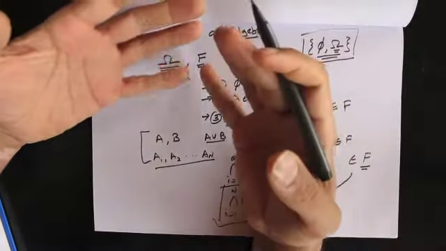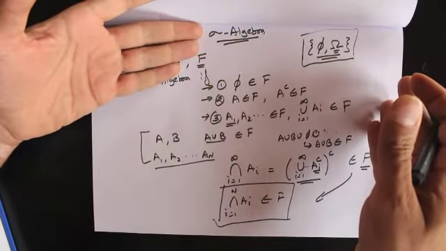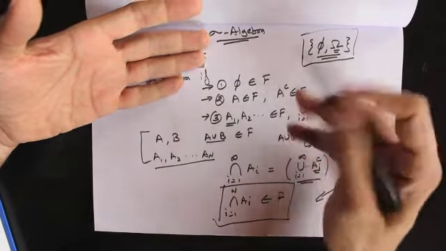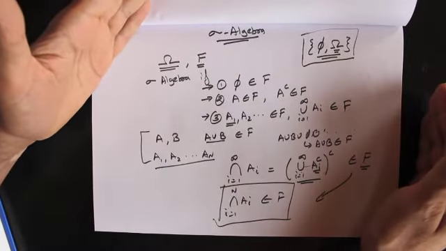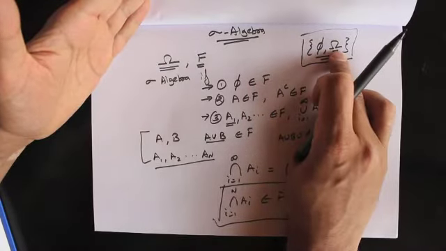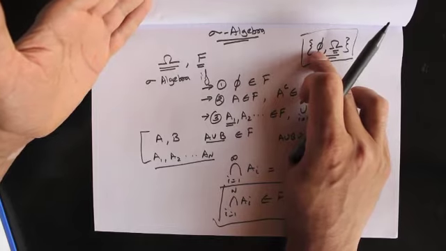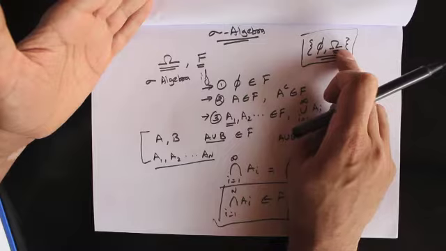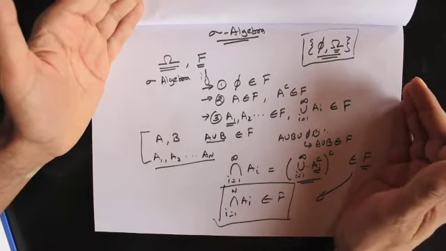So in order to construct a sigma algebra, we can start with certain sets. It can be any sets, and then we can use these properties to fill in other sets, so that we make a sigma algebra. Like we started with a null set, and we put in the entire sample space to make it a sigma algebra. Likewise, we can have some other sets here, and then we put all the complements of those sets within the sigma algebra. Then we put all the unions within the sigma algebra, and that's how we can construct a sigma algebra.